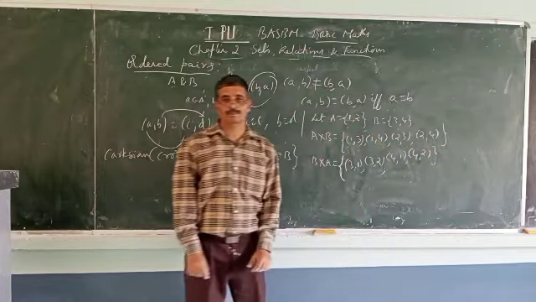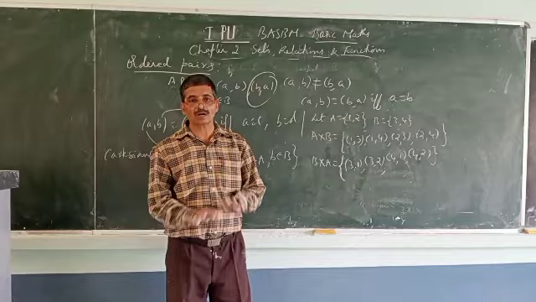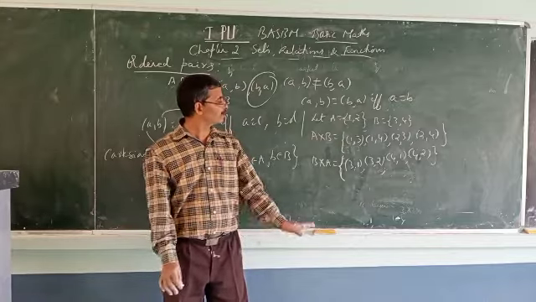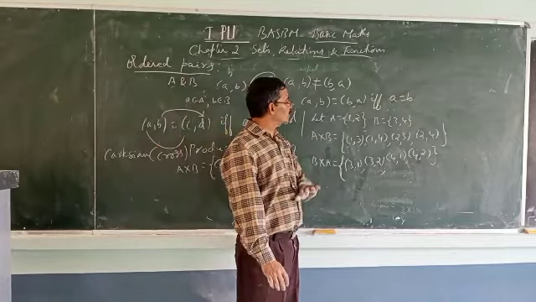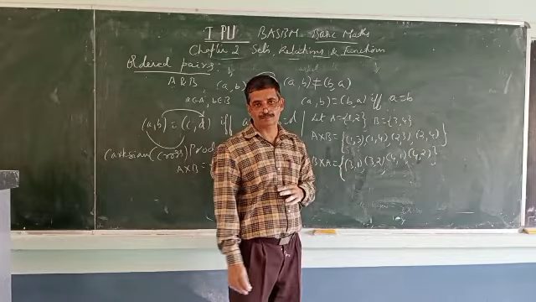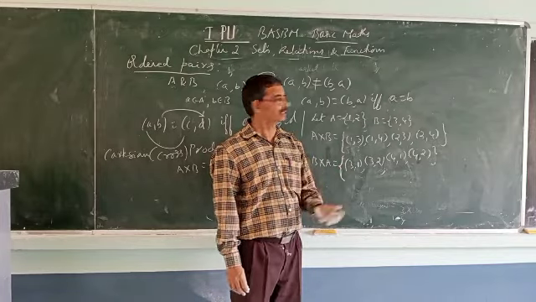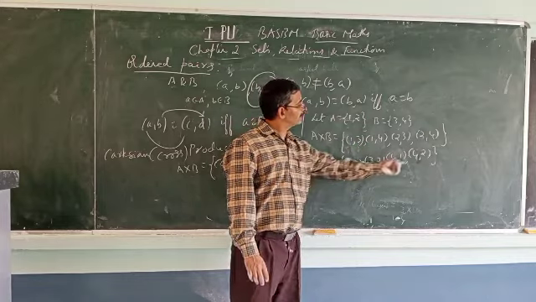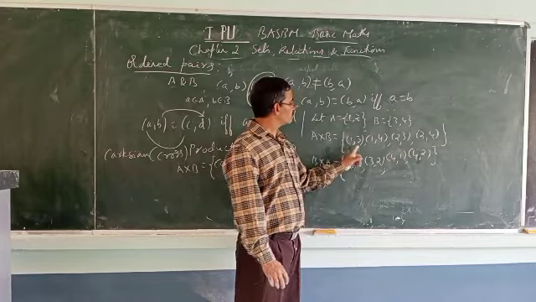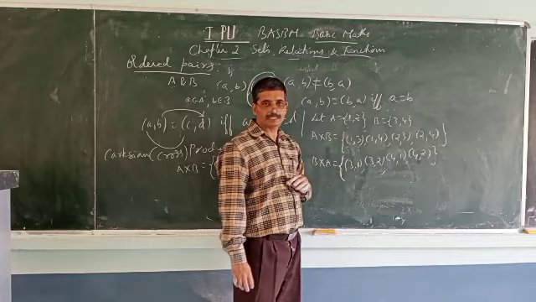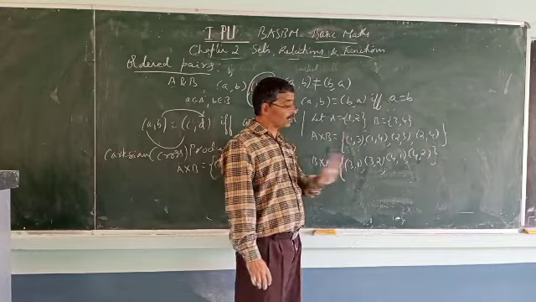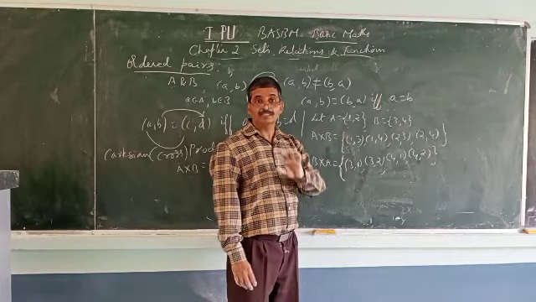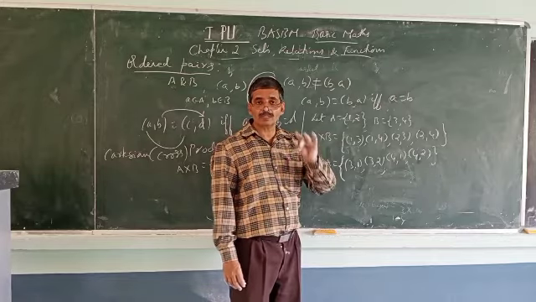Observe here: A cross B is not equal to B cross A. What is the simple reason? Take one example, (1, 3). In A cross B, (1, 3) is there. In B cross A, is (1, 3) there? No, (3, 1) is there. But (3, 1) is not the same as (1, 3).